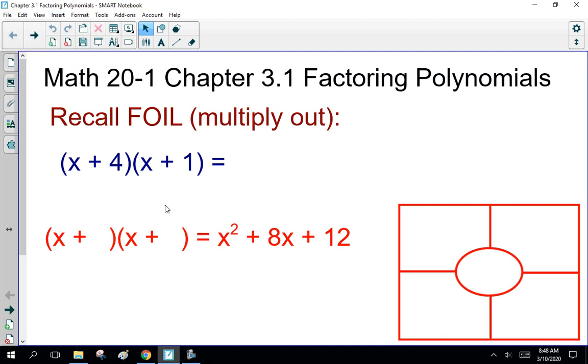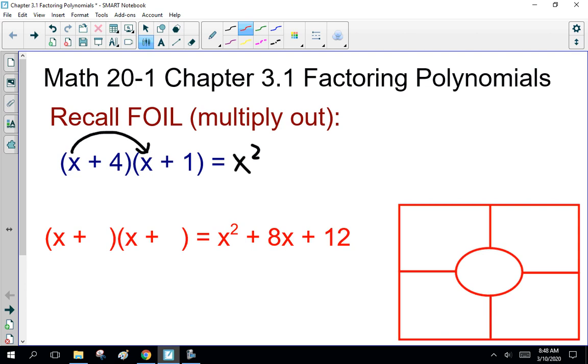Welcome to Math 20-1, Chapter 3.1, Factoring Polynomials. Now, you did a lot of this factoring back in Math 10C, but for some of you, that's been a while. So, let's recall foiling. Foiling, multiplying out first, outside,